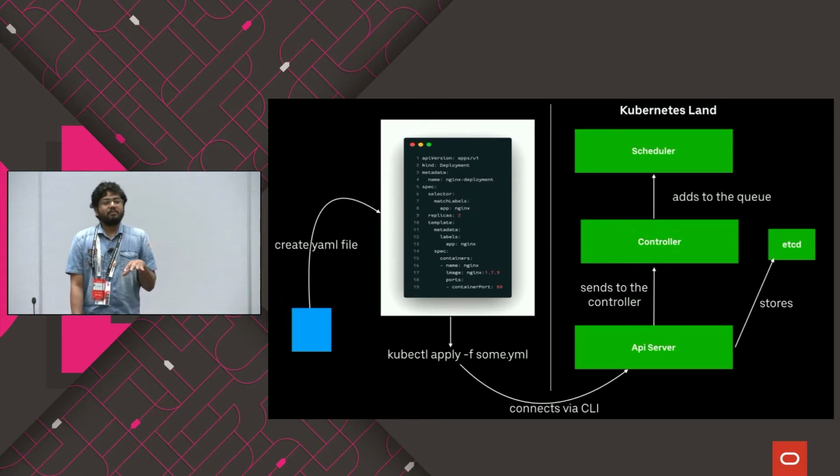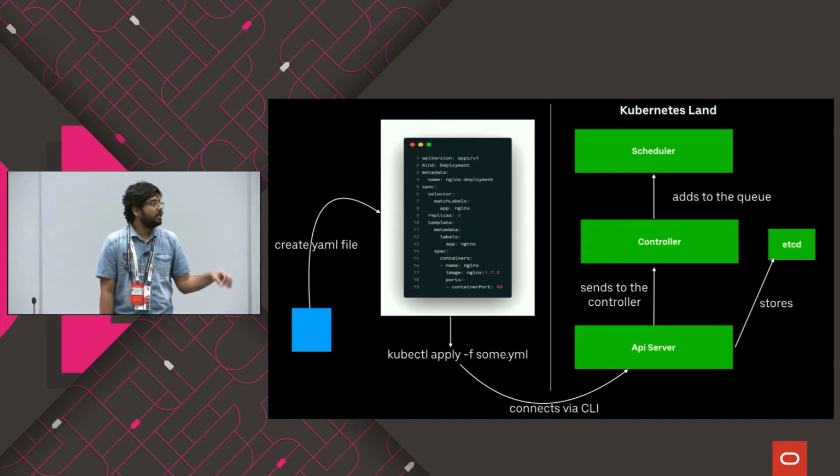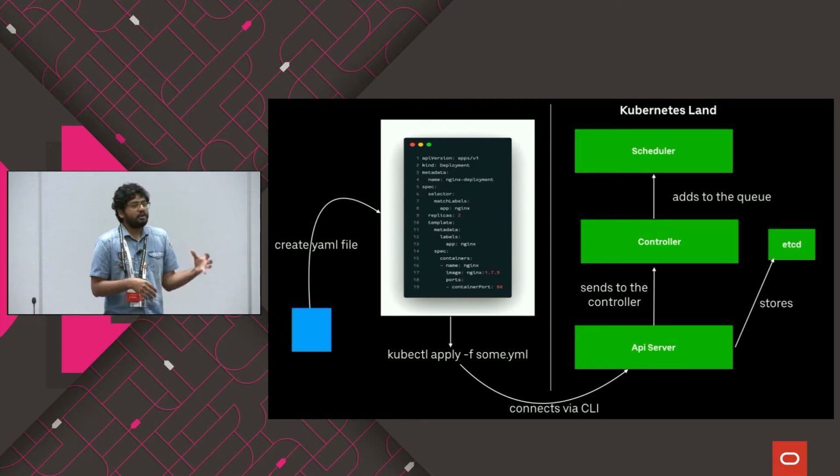Finally, once you have this done, the controller sends this information to a scheduler. The controller checks, OK, this is capable of running, and we should run this. It sends that information to a scheduler. The scheduler has nothing but a queue inside, and it puts the information inside this queue. The scheduler is responsible for handling application start, application check, rebooting, and all those things.